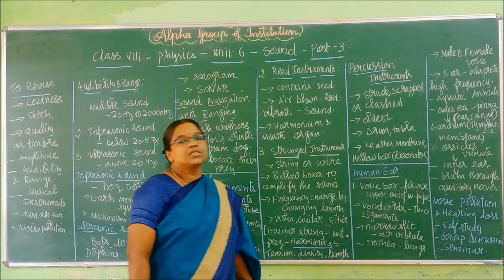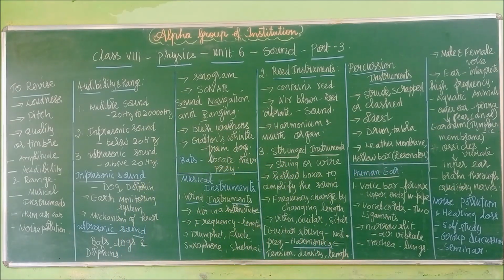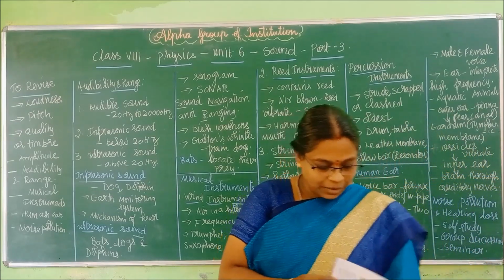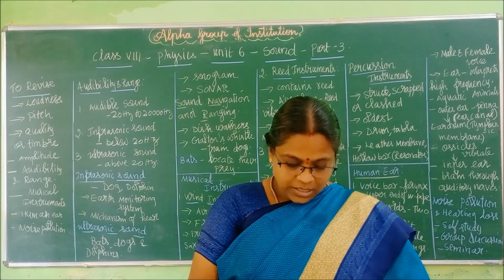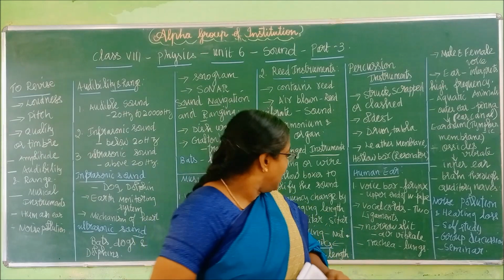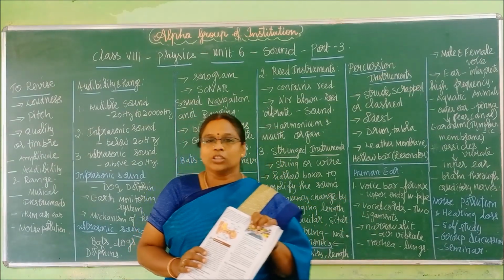Right. Next one, structure of the human ear. For that, take your book, the sound lesson. What is the page number? Right. Come on, take page number 67. You have the structure of the human ear here. I will explain through the diagram. You follow the book.